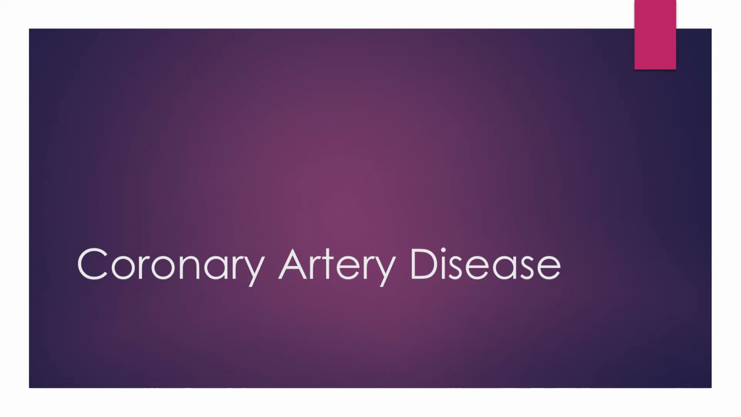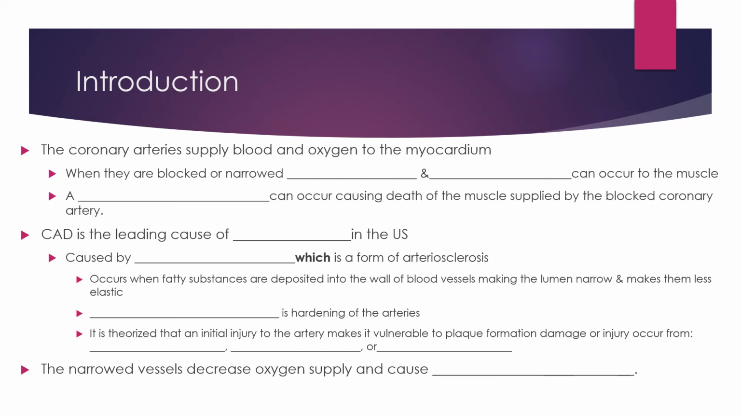In this video, we're going to talk about coronary artery disease. This can be found in your TIMBY book in chapter 25. The coronary arteries supply blood and oxygen to the myocardium. Remember, myo is that middle layer. When they are blocked or narrowed, ischemia and injury can occur to the muscle. An MI can occur, causing death to the muscle supplied by the blocked coronary artery.